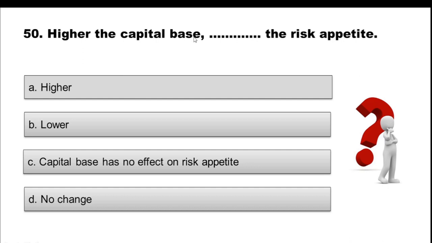Question 50. Higher the capital base, dash the risk appetite. Option A higher, option B lower, option C capital base has no effect on risk appetite, option D no change.